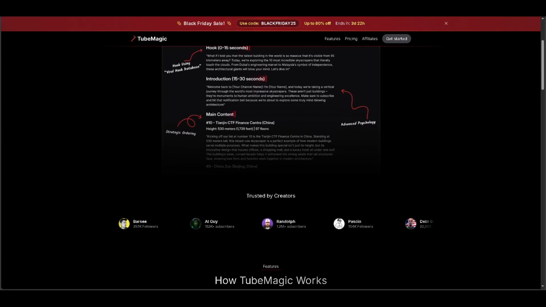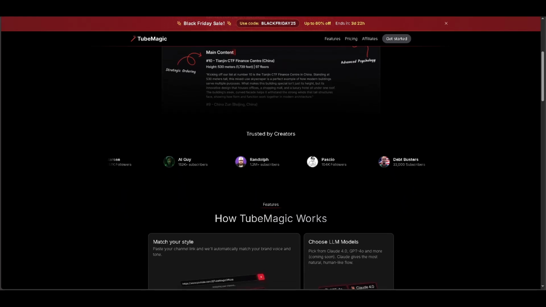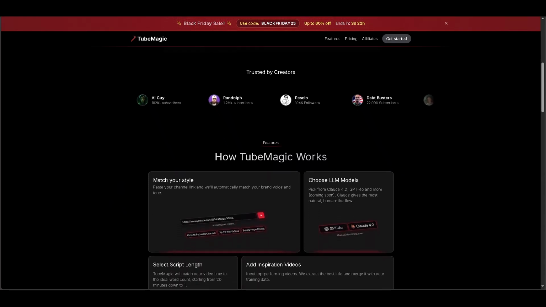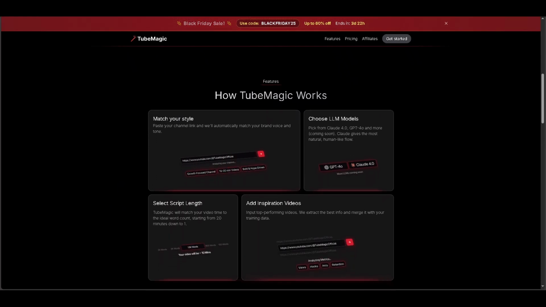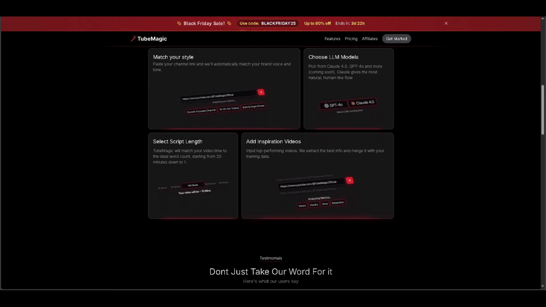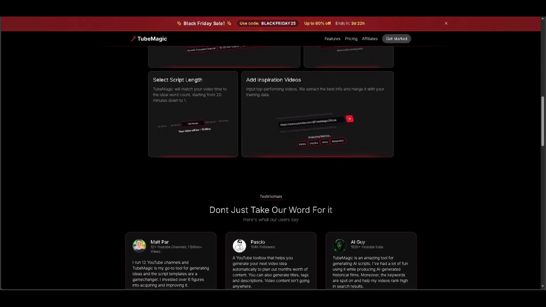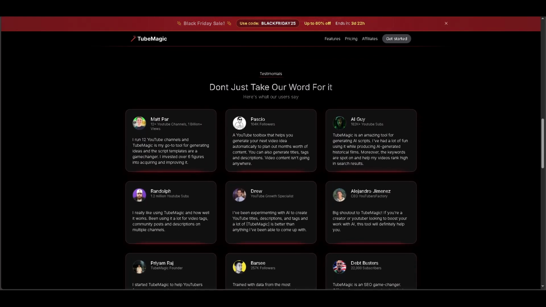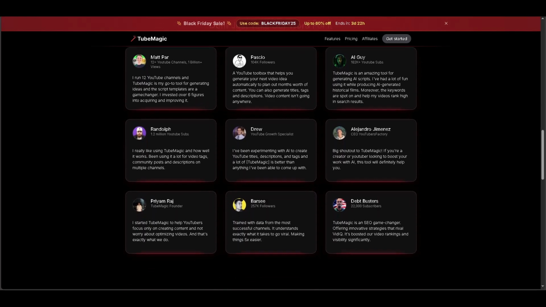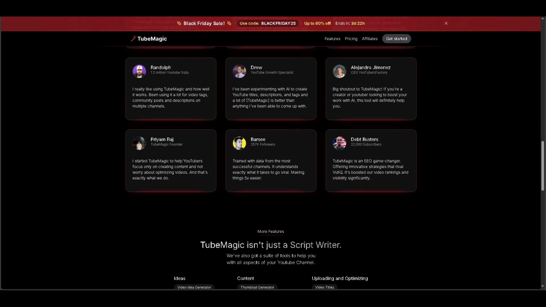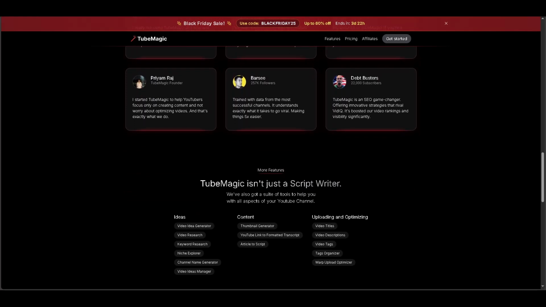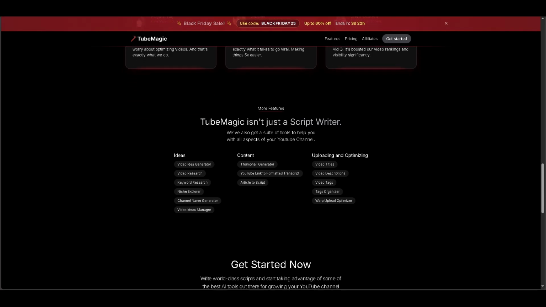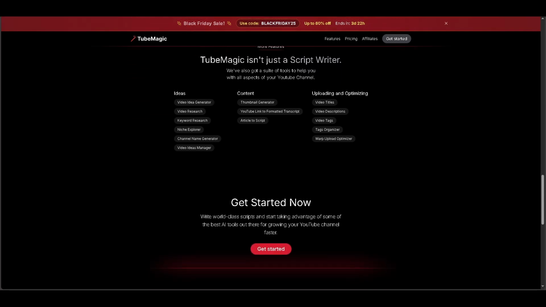vidIQ, by contrast, is a veteran in YouTube analytics. It's great for deep performance metrics, competitor research, and detailed keyword assessments, helping you understand what is already working. While TubeMagic gives you a lot of automation, vidIQ's strength is in data-driven strategy and fine-tuning your content for long-term growth. When you use TubeMagic, you're streamlining your creative process.